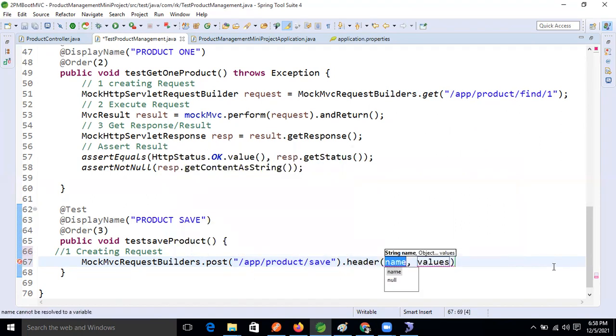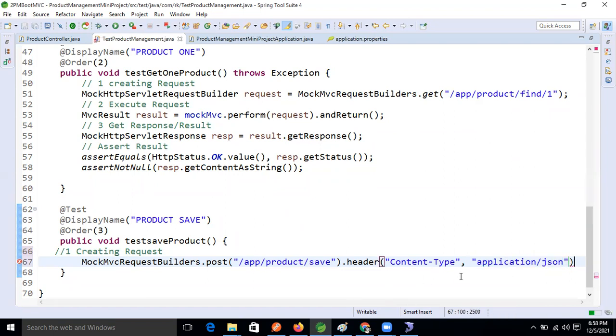Inside this, we give content-type, and as the value, application/json. Here, no issue, we give media type underscore like this, but in real time we are not using this one.